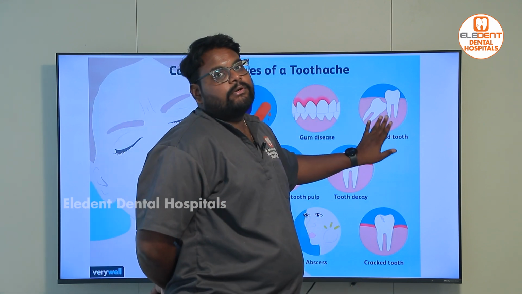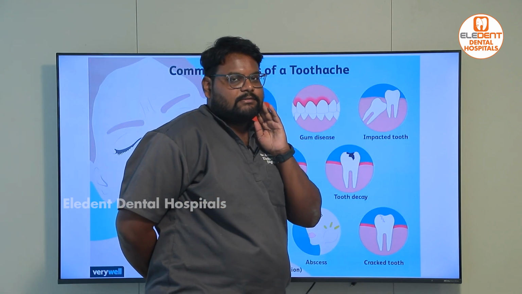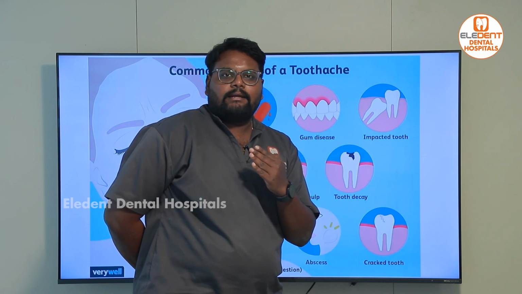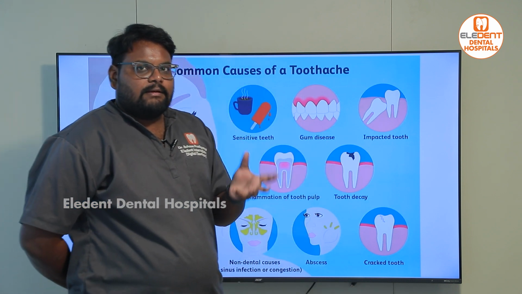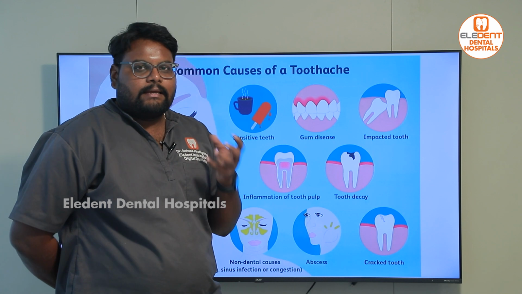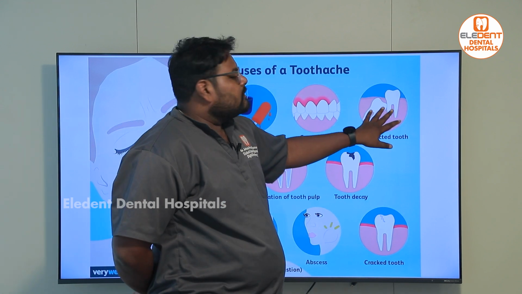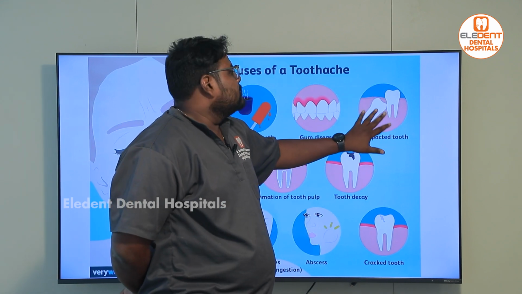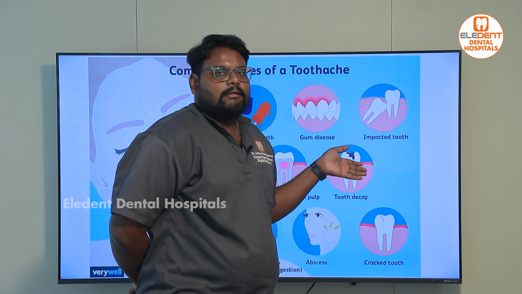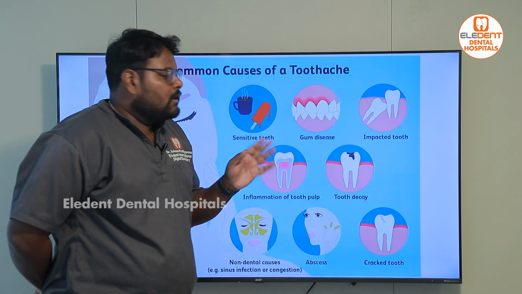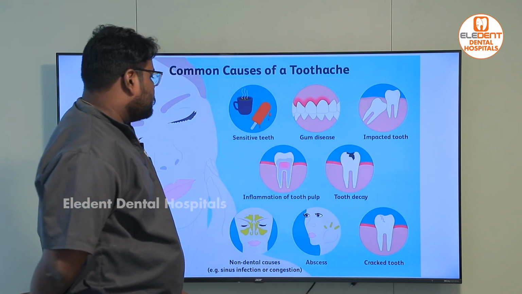Next, the tooth pain could be due to impacted teeth. Impacted teeth are nothing but your wisdom teeth, which are not coming out straight and are hitting your teeth, bone and soft tissue, causing abscess, pus formation, swelling, and people come with wisdom tooth pain all the time. Here the wisdom tooth has to be taken out. There are different types of impactions, which are covered in another video. You can search for impacted teeth wisdom tooth removal and you will find out about it.